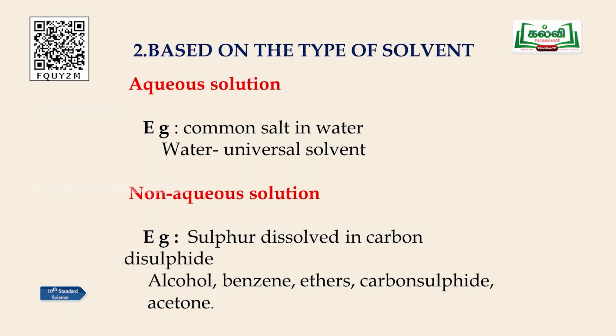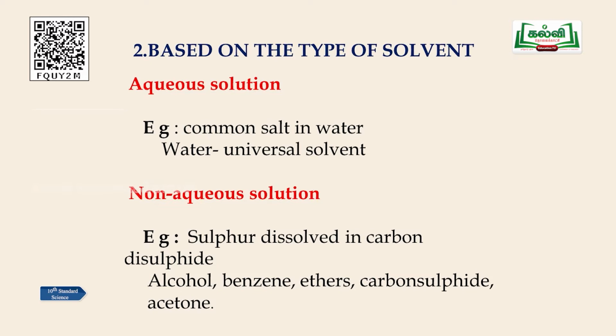And the next one is based on the type of the solvent. We are going to see the aqueous solution and the non-aqueous solution. What is an aqueous solution? Commonly we use water as the solvent. Water is a universal solvent. Everyone knows water is a wonderful, precious substance in chemistry and throughout the world. Where there is no water, there is no life. So, water is a universal solvent.